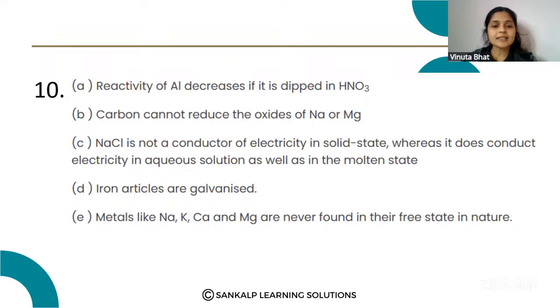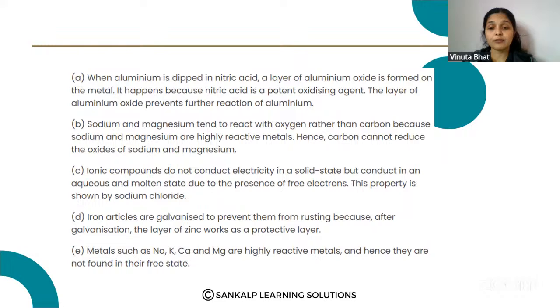Next one: metals like sodium, potassium, calcium and magnesium are never found in their free state in nature. So why are they not found in free form in nature? Metals such as sodium, potassium, calcium and magnesium are highly reactive metals, and hence they are not found in their free state. Means they are very reactive metals, so the pure form is not found. These all are the reasons. Please note down the reasons.